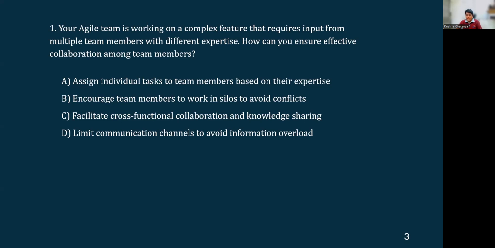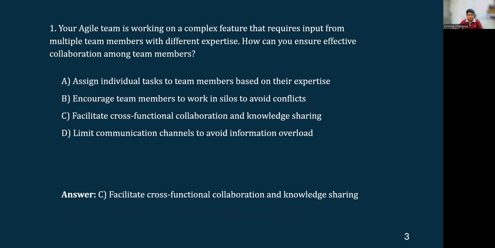Okay, so that's again not a right approach. So of the options that are provided here, the best approach is to facilitate cross-functional collaboration and knowledge sharing. That's when the team prospers. Okay, so let's move on to the next question.